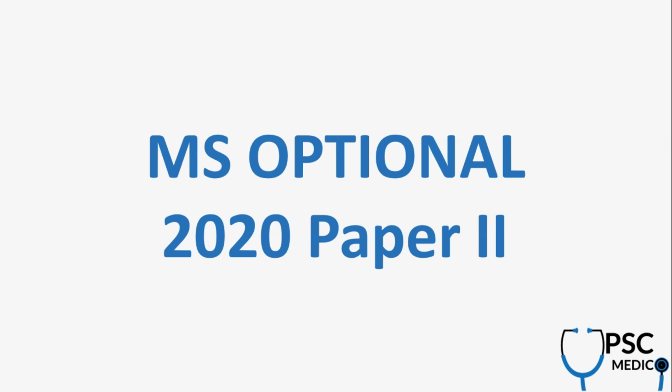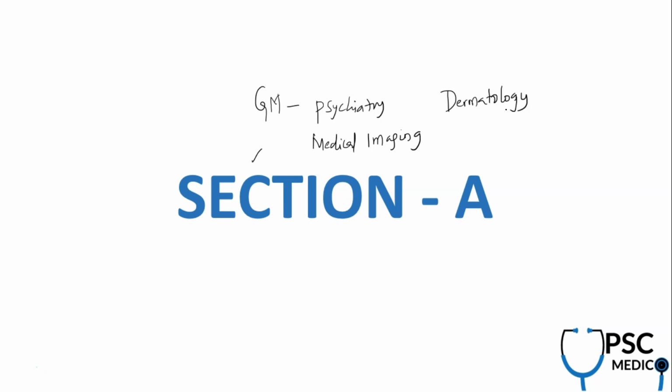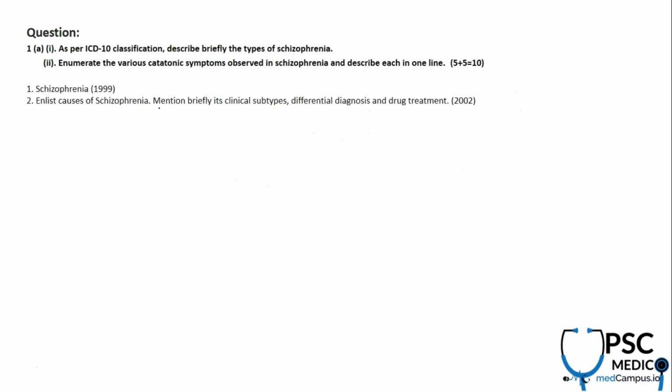So in this video, we'll try to analyze the UPSC Medical Science optional exam, the final paper, that is 2020 paper 2. This video is about section A, which contains the following subjects: general medicine, which includes psychiatry too, medical imaging, and dermatology. Then we also have pediatrics in it. So let's try to analyze this paper.